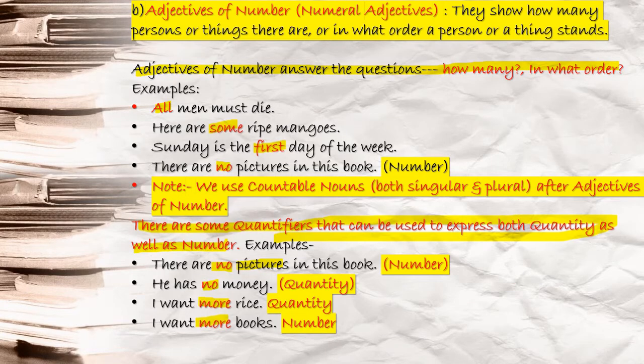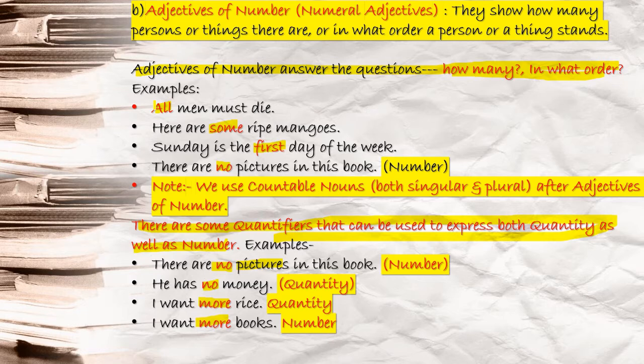Next you see, adjectives of number, numeral adjectives. They show how many persons or things there are, or in what order a person or a thing stands. They show how many persons or things, meaning you can count, isn't it? Or in what order. When I say order, order means first, second, third, fourth. Adjectives of number answer the questions: how many, or in what order.